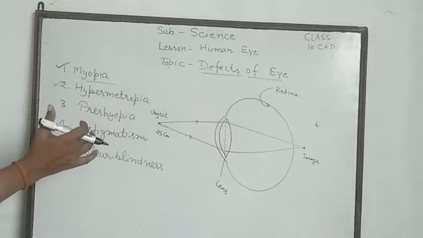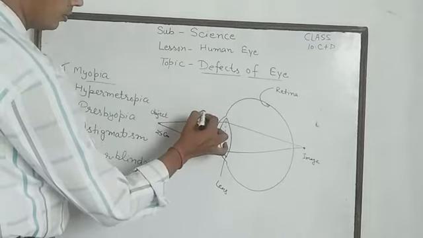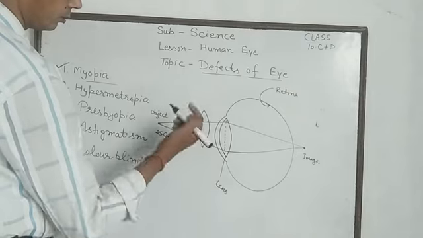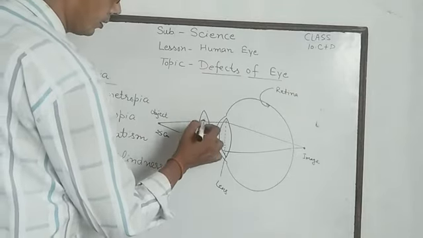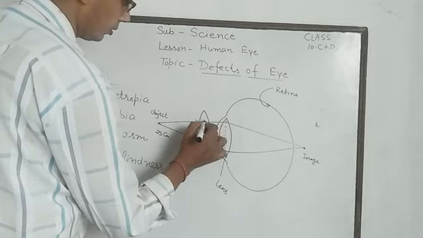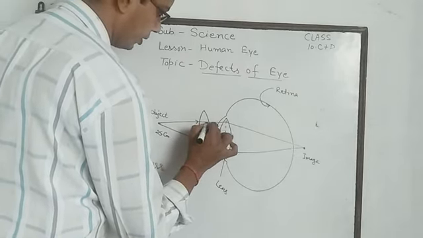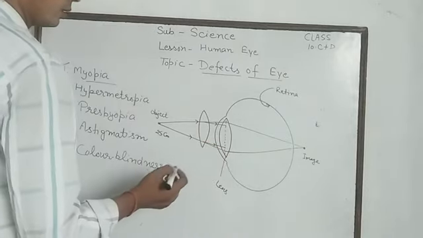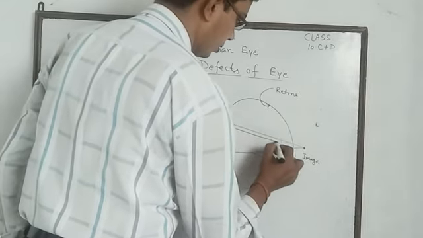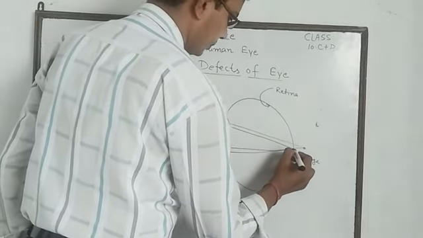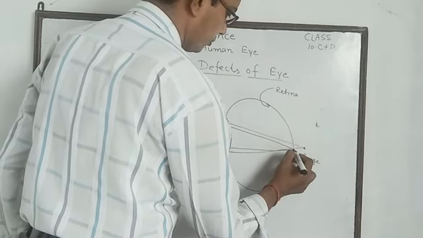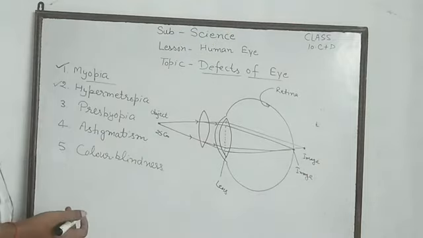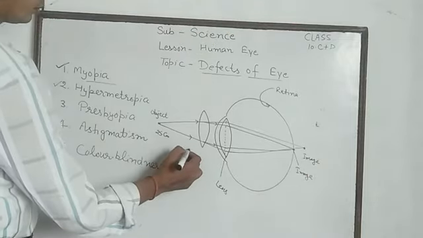This defect is corrected by a spectacle used as convex lens. This lens converts rays into some near, and these rays intersect each other at the retina, and the image forms at the retina. Convex lens is used.